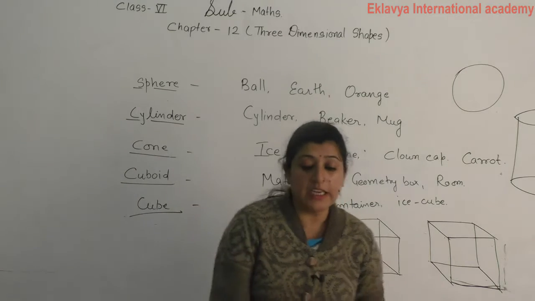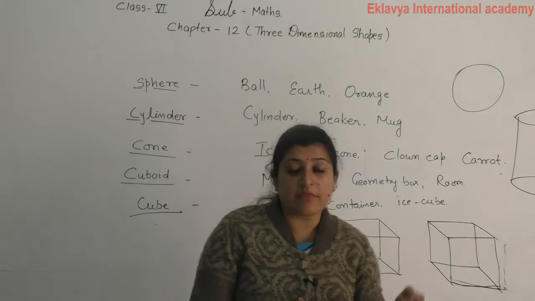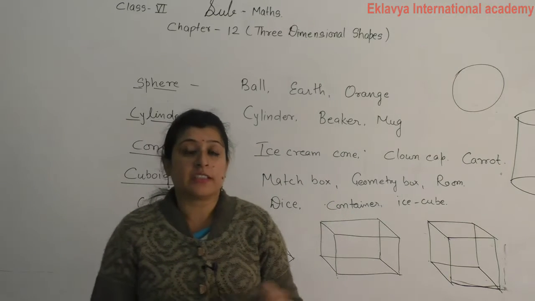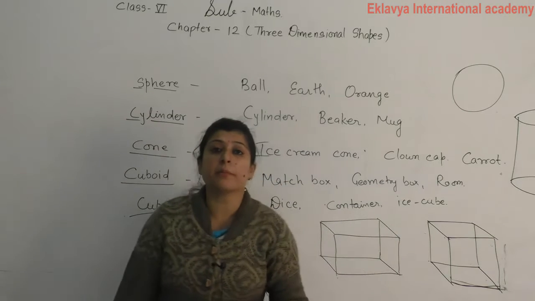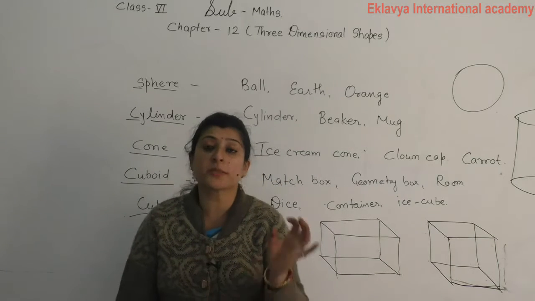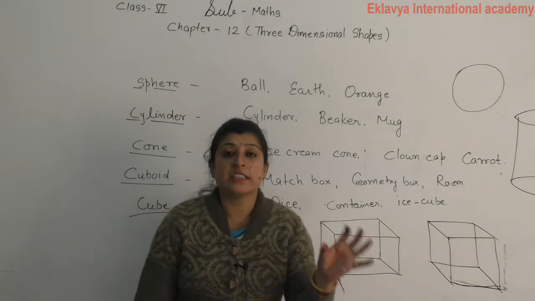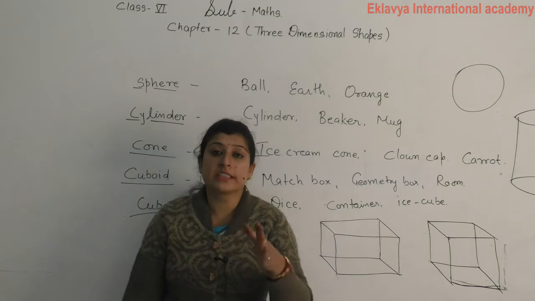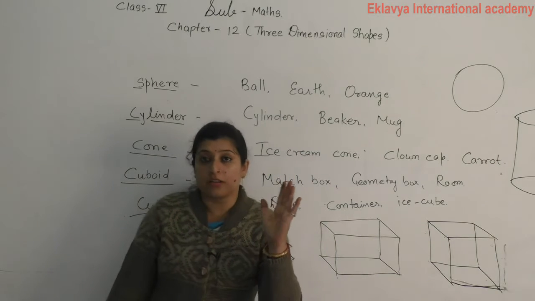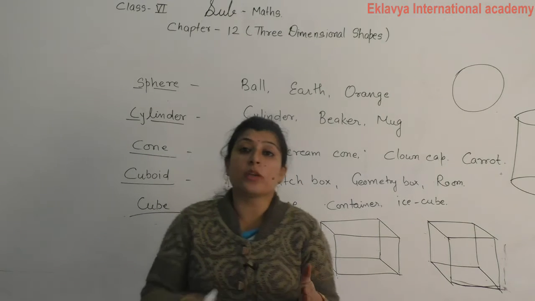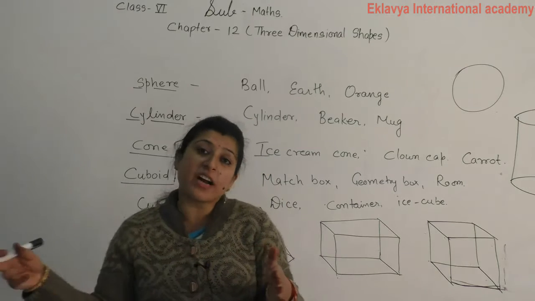Before this, see faces, edges and vertices of a solid figure. These figures which lie on more than one plane are called solid figures or space figures, and these types of shapes are called three-dimensional shapes, because in a 2D shape we require only two dimensions, x-axis and y-axis.